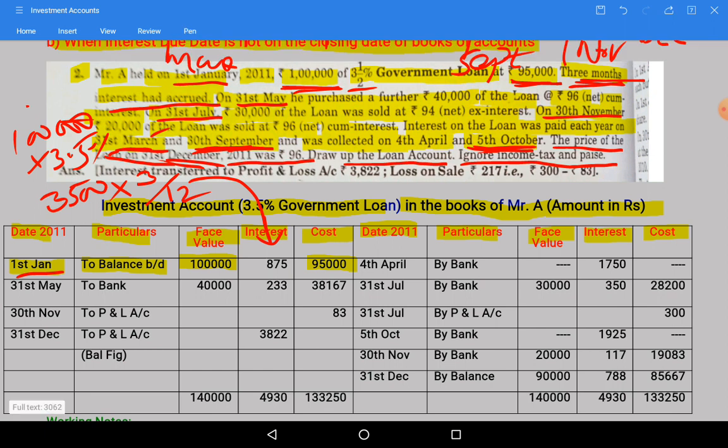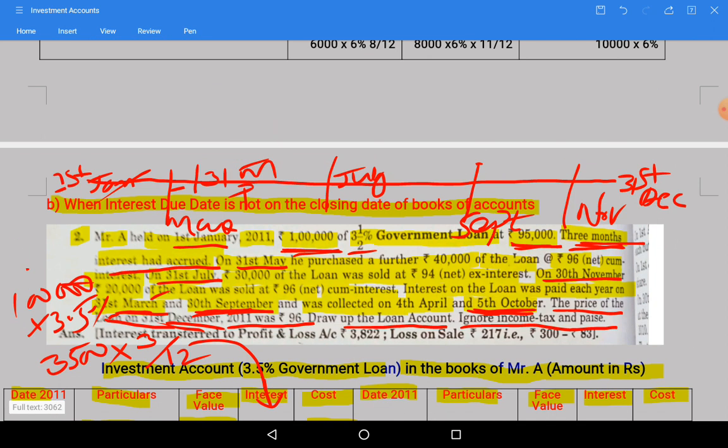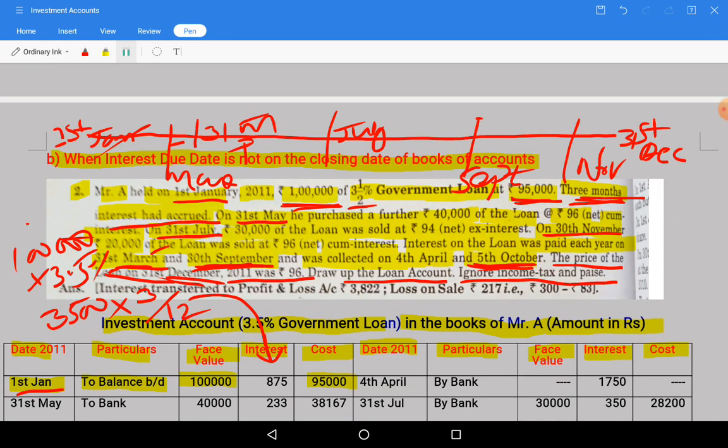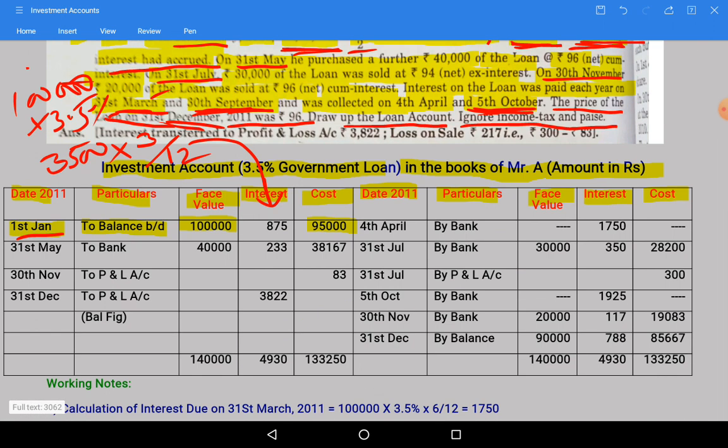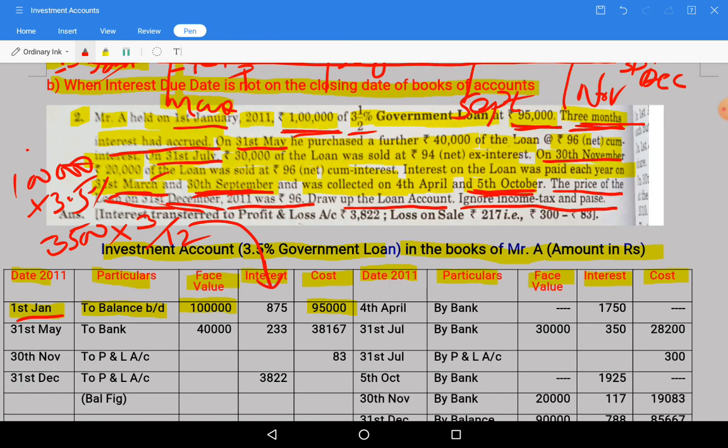Next, what is the next day in the timeline? If you see in the timeline, we have completed 1st January. Next date is March. So March is the due date for the interest. On March we are going to receive interest for the period of 6 months, so we need to calculate that one. What is the due date previously received?